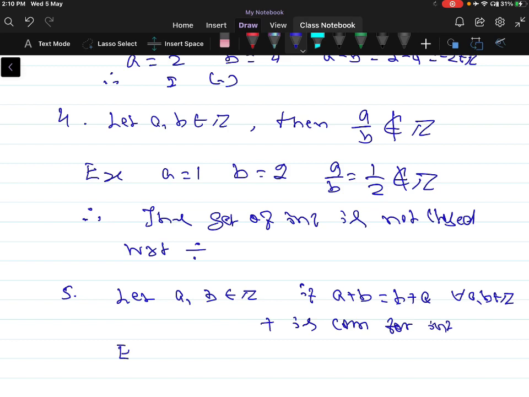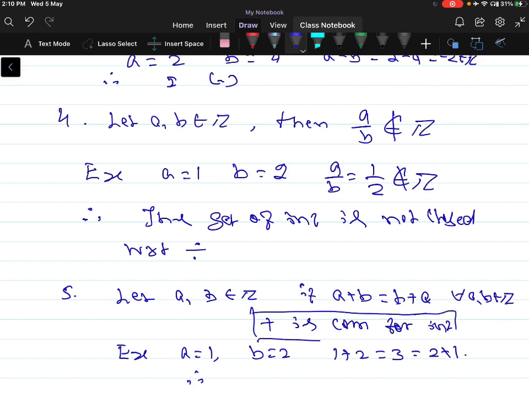For example, if I take a is equal to 1 and b is equal to 2, 1 plus 2 is equal to 3, which is equal to 2 plus 1. Therefore, addition is commutative for the integers.